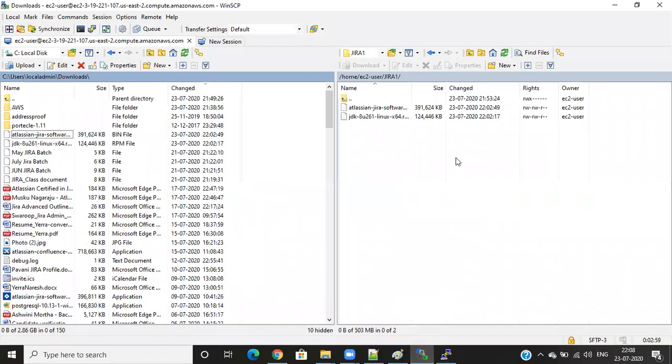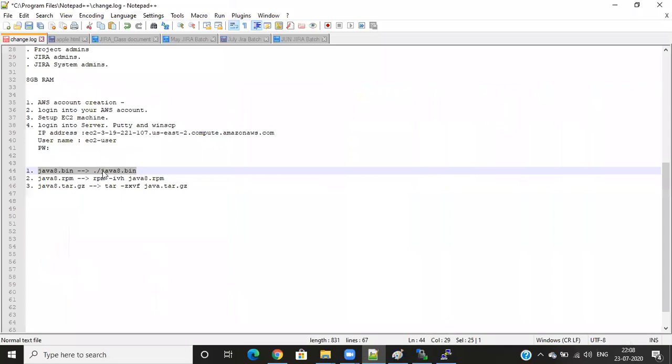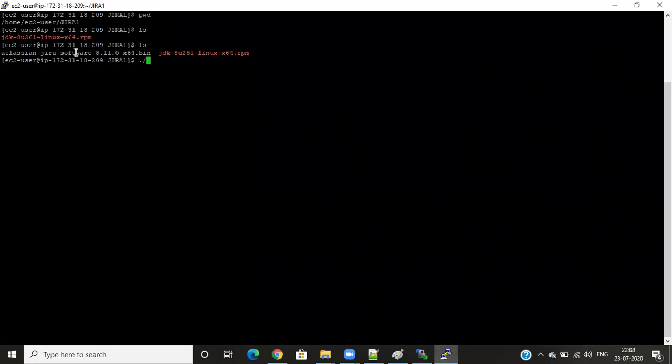If I look in Windows, I have the rights here: read, write, read, write, read only permission. I don't have any execution permissions here. When you don't have execution permission, suppose this is my RPM format or the Atlassian bin file, then normally I can run it like this with dot slash. As I told you, this is a bin folder. How do we install it? We need to enter dot slash and the file name. So I'll enter dot slash this file name, Atlassian.